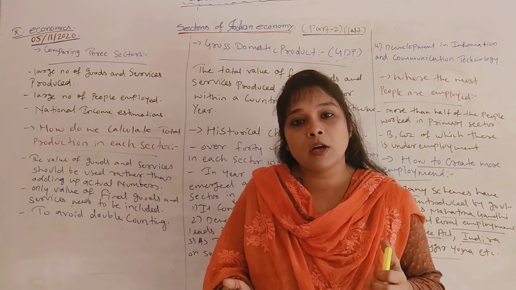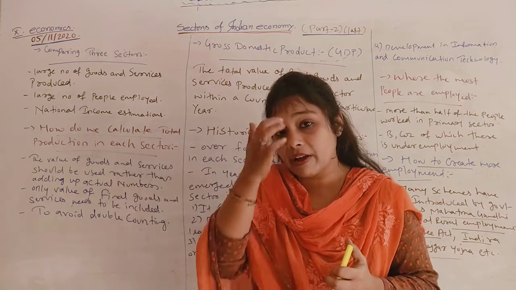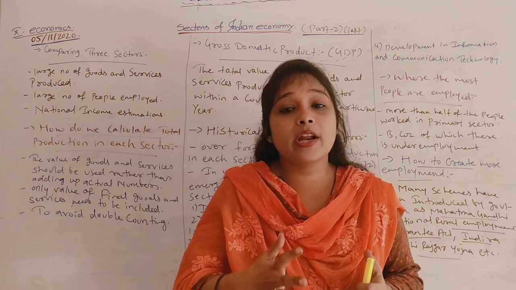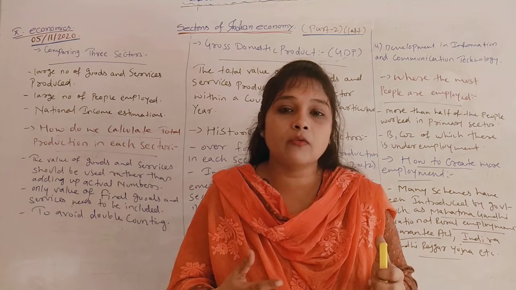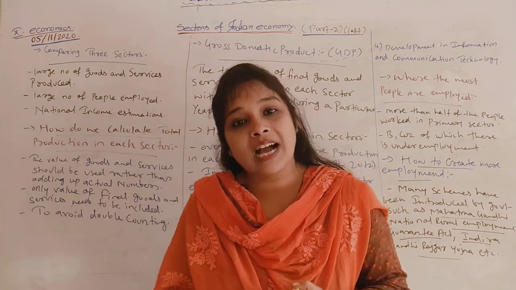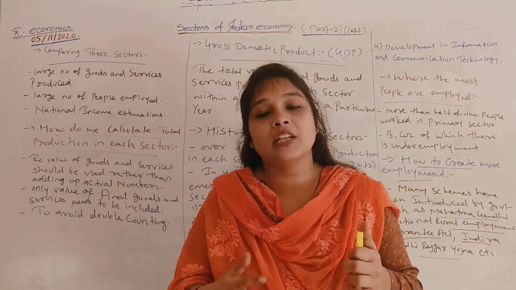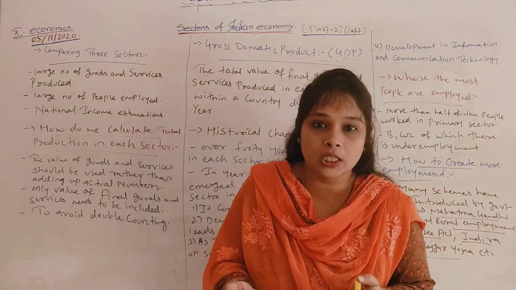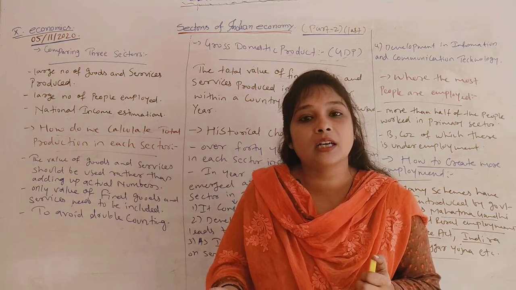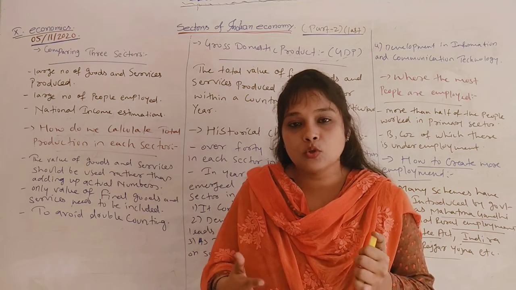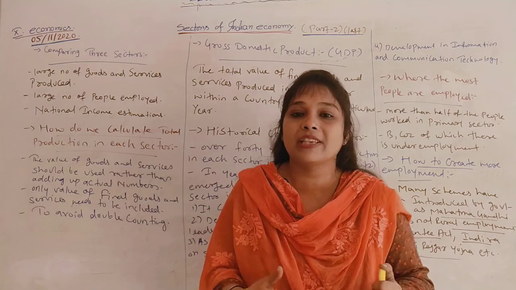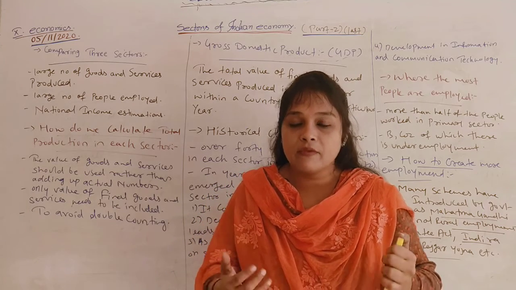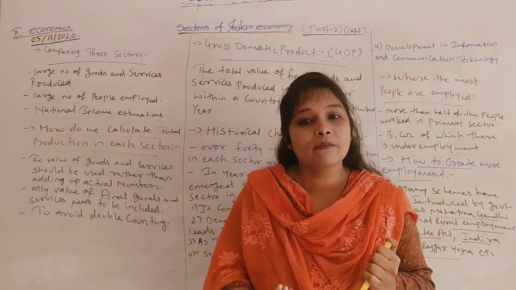Then the third one is on the basis of working condition. Sectors in our economic system can be divided into two: organized sector and unorganized sector. In organized sector, working hours and salaries are fixed and certain facilities are given to the employees. But in unorganized sector, it was vice versa. No facilities were provided to the employees, and there were no fixed working hours and no fixed salary. We have also seen that this problem has been addressed by the government.